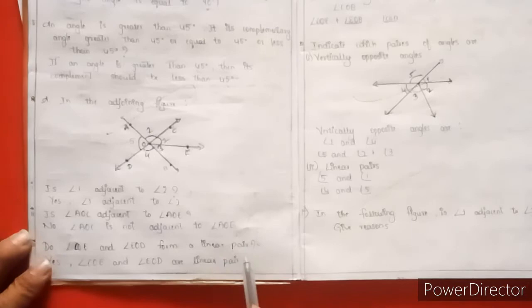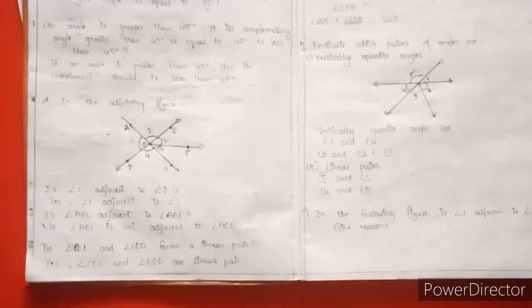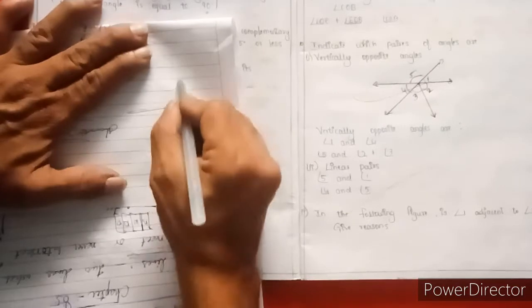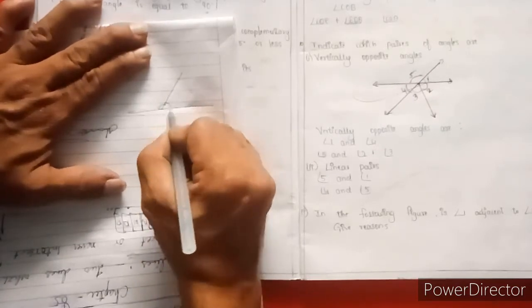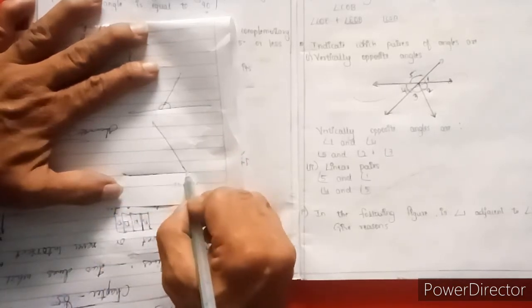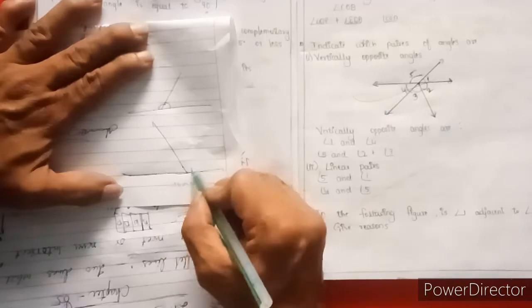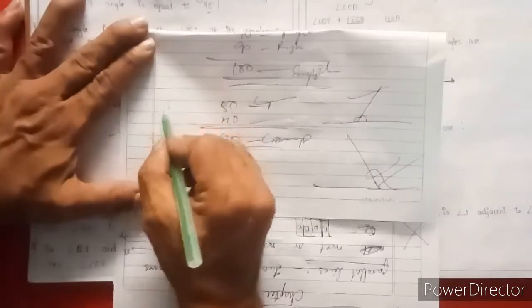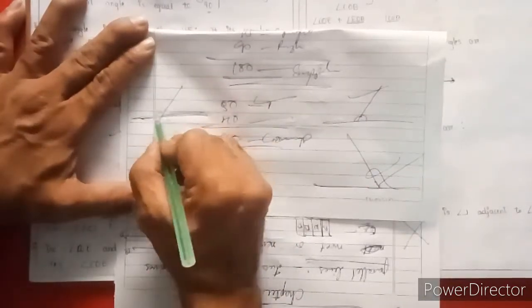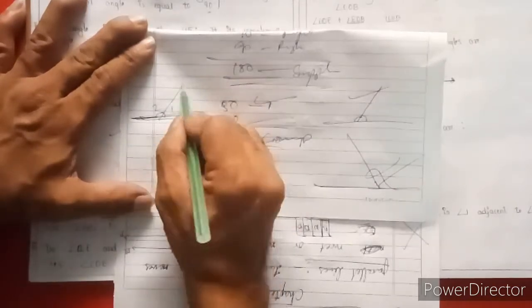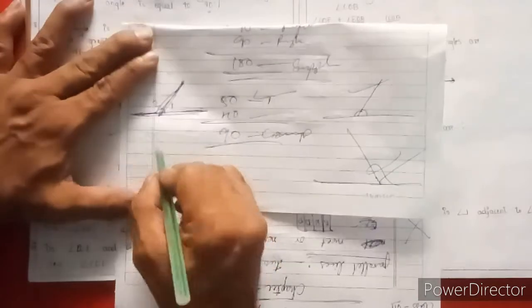Linear pair means what? You have to remember what is meant by linear pair. If there is one baseline and two angles on it, here one angle and here one angle, we can take these as a linear pair. Linear means a single line, and a pair of angles should be on it, angle 1 and angle 2.